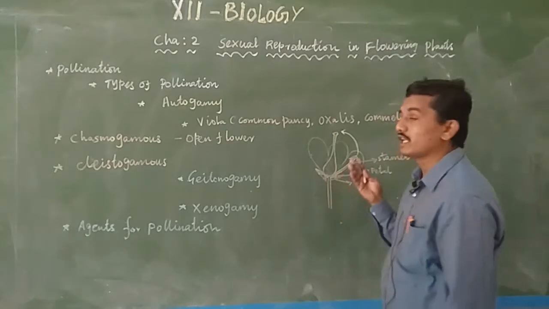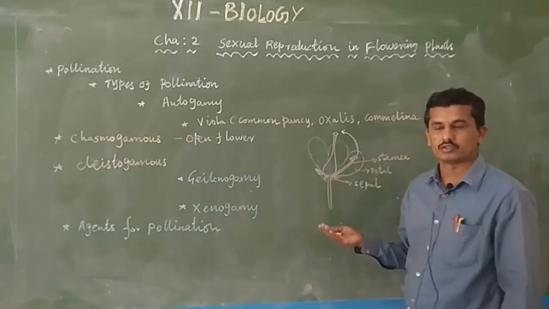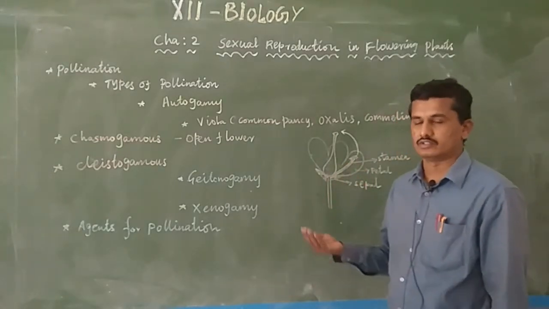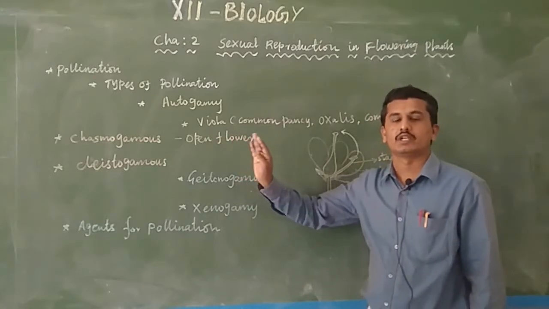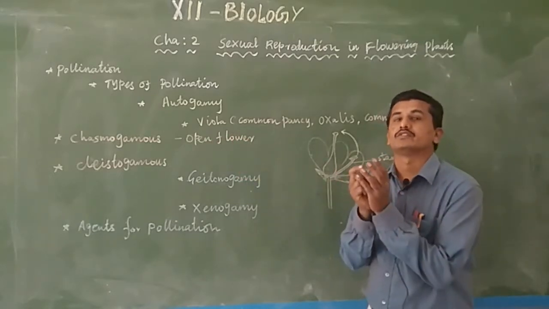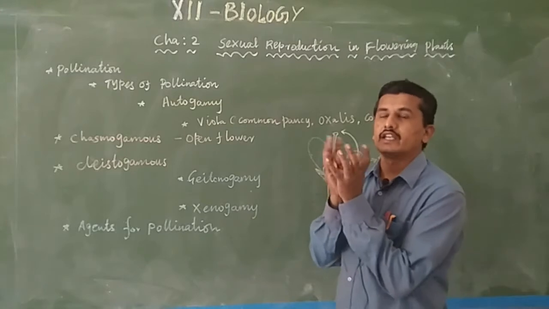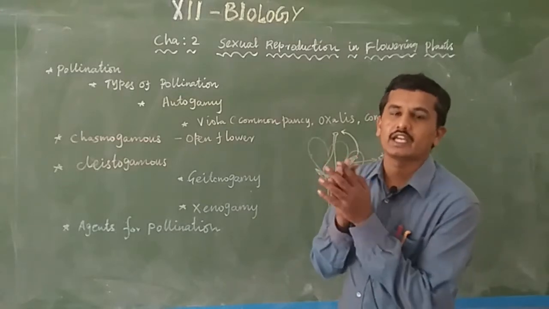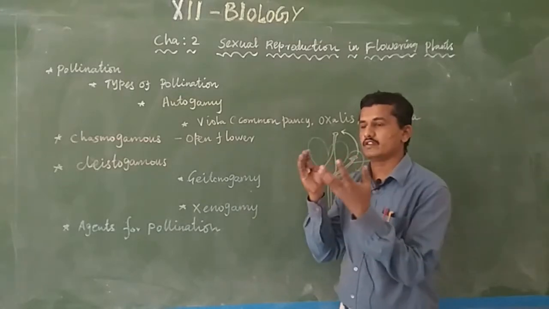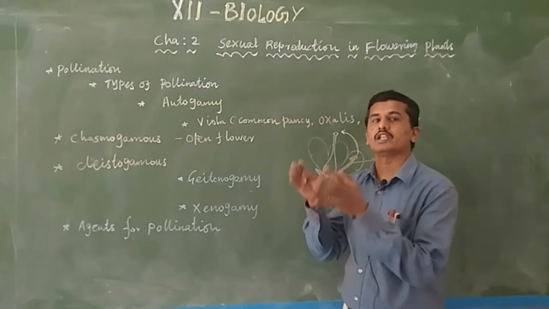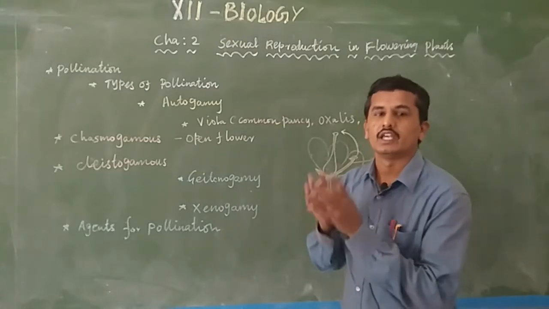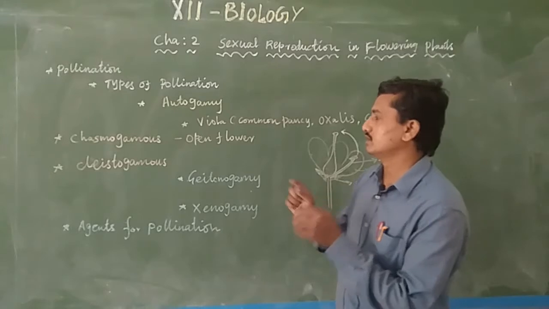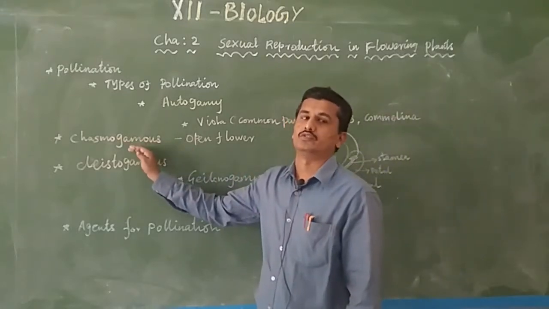Examples are hibiscus and rose. The majority of plants are chasmogamous. Chasmogamous flowers are open flowers with exposed anther, stamen, and gynoecium. We can easily see the anther, stamen, stigma, and all the parts of the flower in open form.